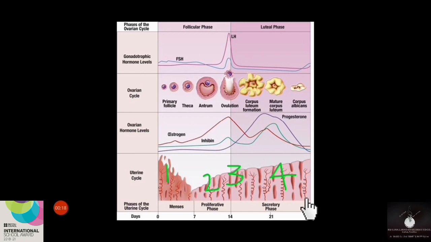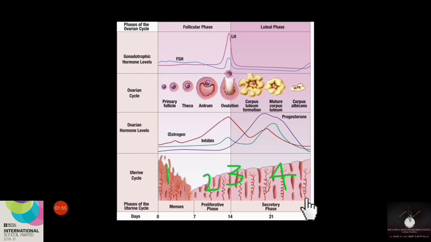We can call this series of cyclical changes the menstrual cycle, and this menstrual cycle will start when she attains puberty. That means when the female attains puberty, at that time itself the menstrual cycle will start. Actually, the first menstrual cycle of a female is known as menarche. After the menarche, the cycle will repeat at an interval of 28 to 29 days. The length of the cycle may vary according to the age and certain other factors that I have mentioned earlier.